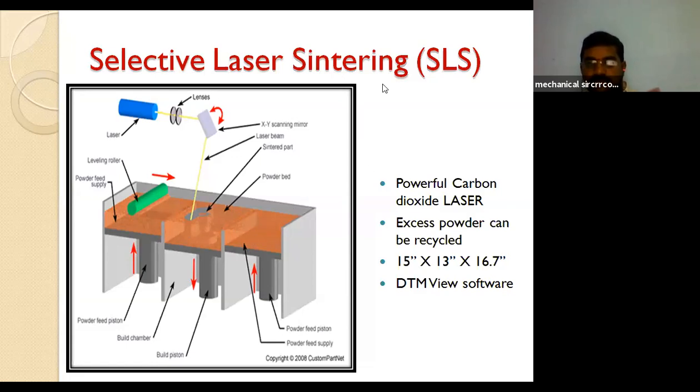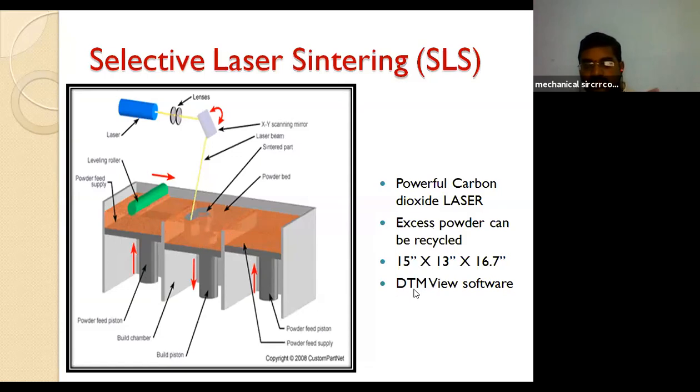I will show it clearly, don't worry. So here is the powerful carbon dioxide laser, and excess powder can be recycled. The powder which is left in the build chamber is collected in the third cavity, and again it can be recycled. The material will be fed again, and the leveling roller gives the material to the build cavity.